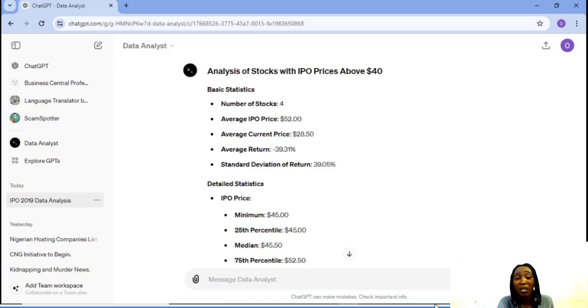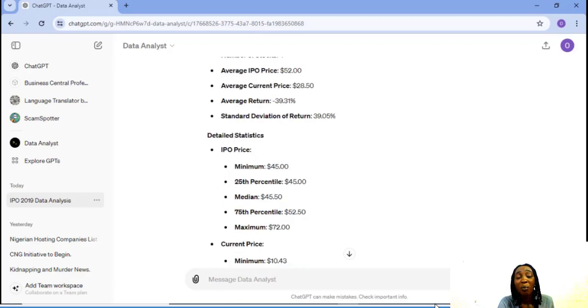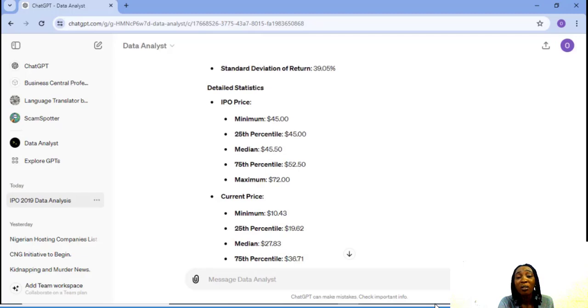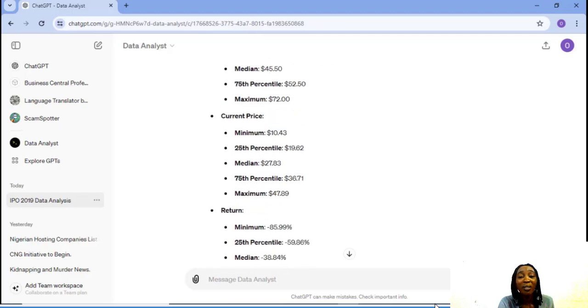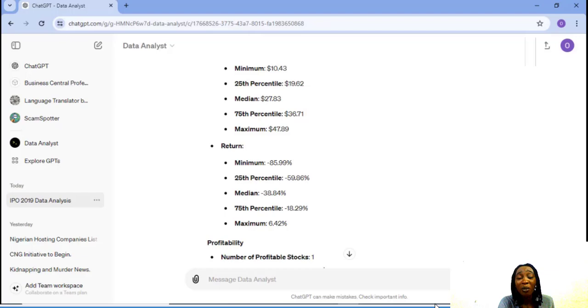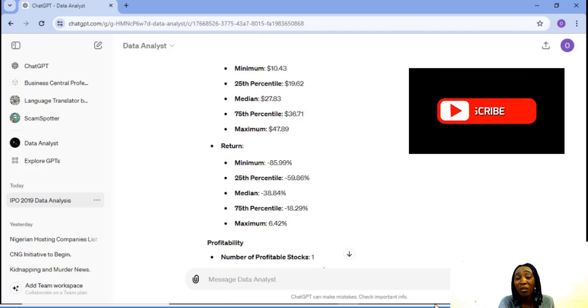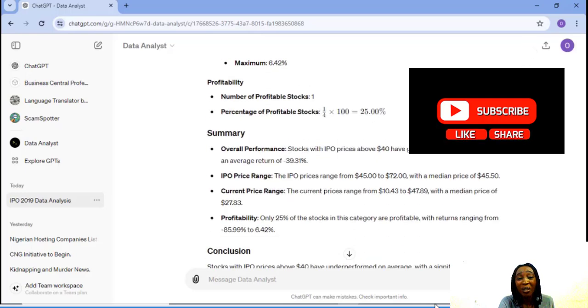Detailed statistics: minimum $45, maximum price $72, current price minimum $10.43, maximum $47.89. The return so far, the minimum is minus 85.99% and the maximum return is 6.42%. Wow, which is very low.